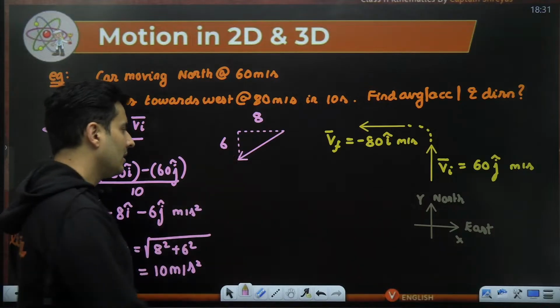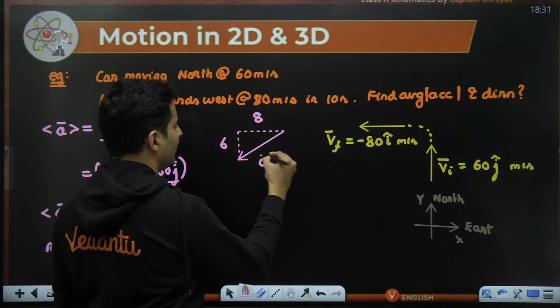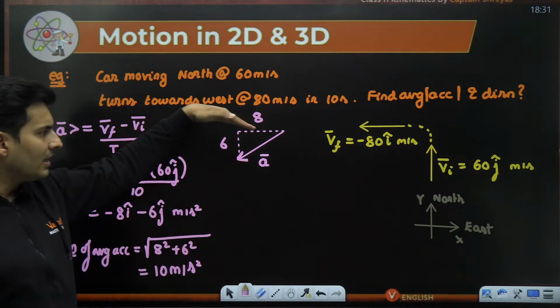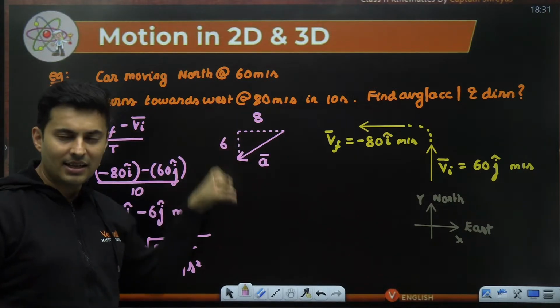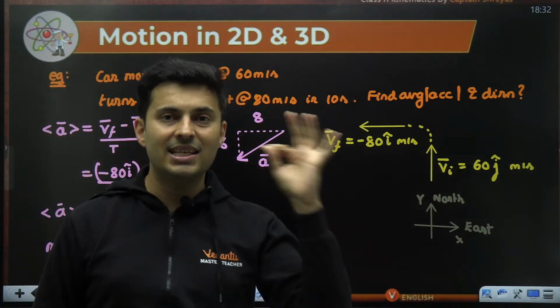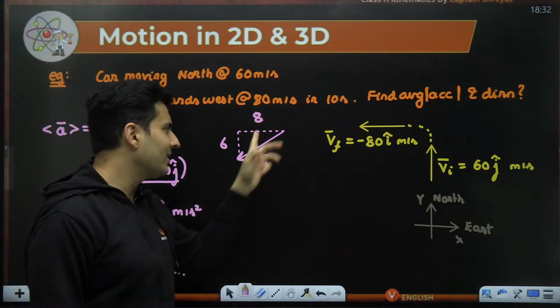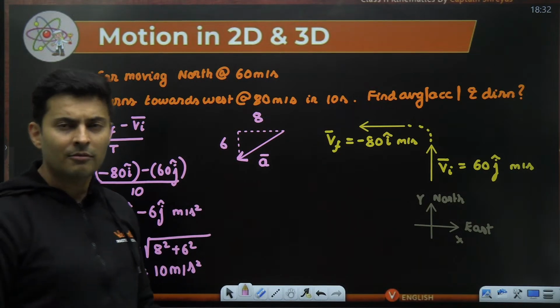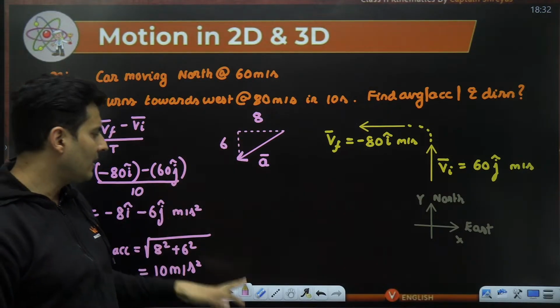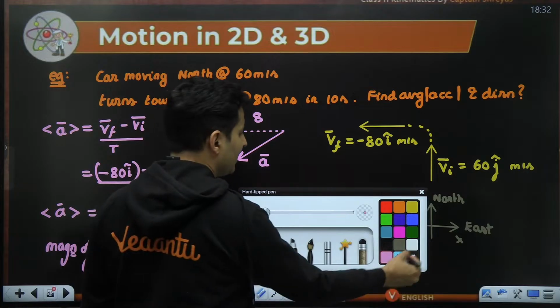So it is like this. This is how our acceleration is in this particular direction. As you can see, it is slightly towards the west and south, the southwest direction, but it is not exactly southwest, because southwest is exactly 45 degrees with the south or the west. I don't think it is exactly 45 because you can see the sides are not equal. We can find that angle, it's not a big deal.